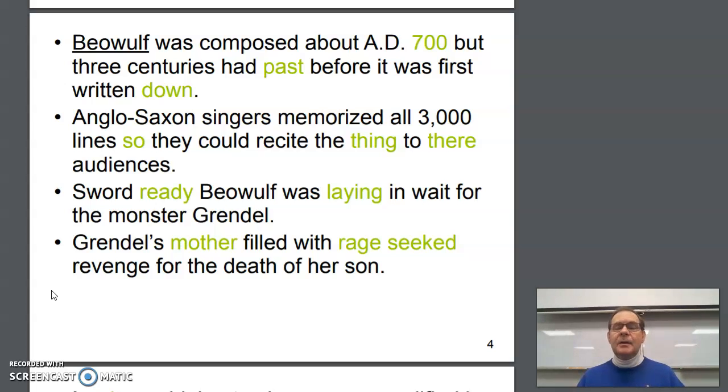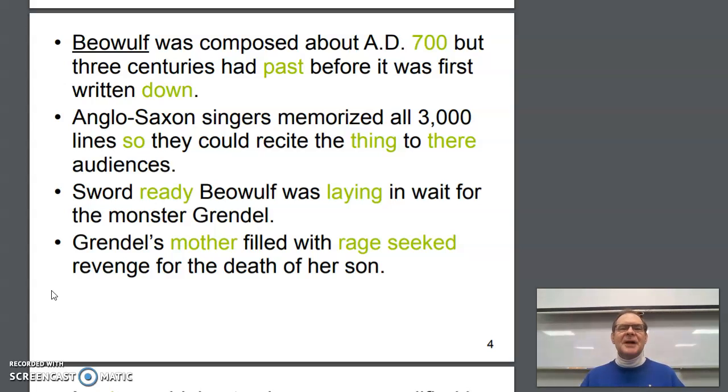But 3 centuries had, well, that's the wrong past, right? Passed is our verb, before it was first written down. Now that's not horrible. In spoken English, we'd say write it down. Written by itself, though, is a little better for essay writing. Before it was first written, period. Down may be considered by some comp teachers to be a little too informal, okay? But in spoken English, I'll say it all the time, so get used to it.